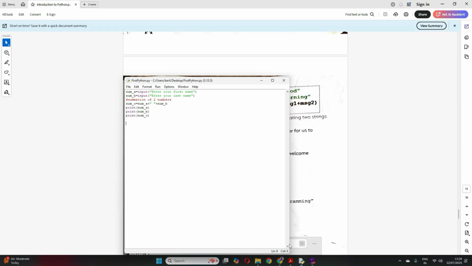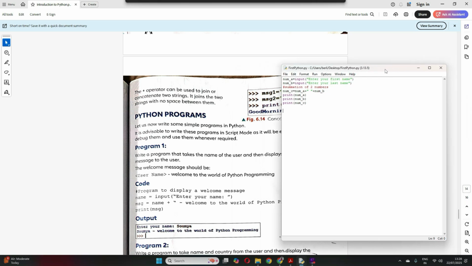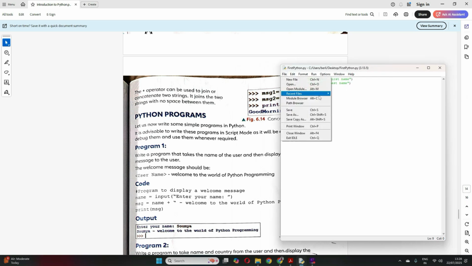So what you have to do first, you have to enter the name of a person. Maybe I take a variable name, person underscore name, is equal to, I have to input that, right? So input, enter your name.